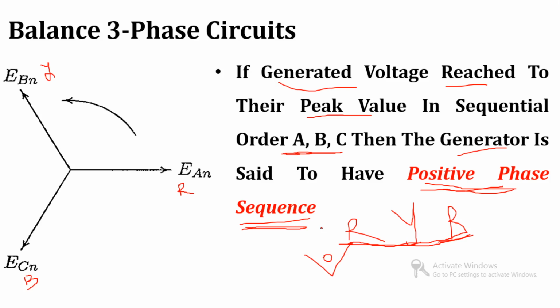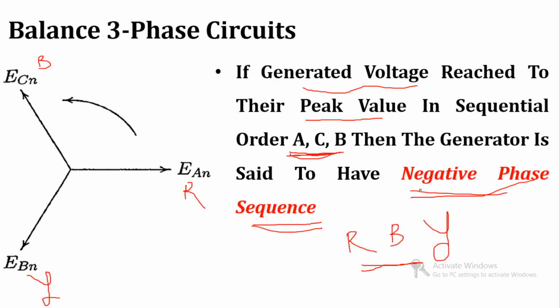One is the positive phase sequence, that is ABC or RYB. The second one is the negative phase sequence, that is ACB or RBY. There is also a third phase sequence, and its name is zero phase sequence. We will learn about the zero phase sequence in our next video session.